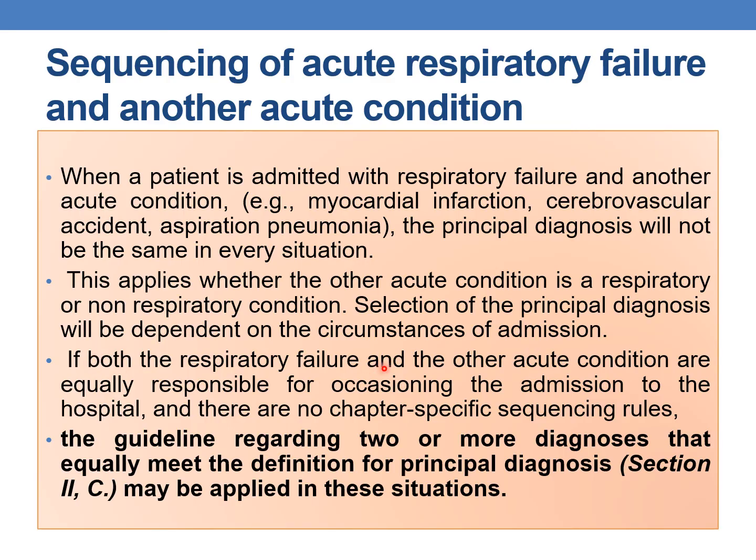If both the respiratory failure and other acute conditions are equally responsible for occasioning the admission to the hospital and there are no chapter specific sequencing rules, then the guideline regarding two or more diagnoses that equally meet the definition for PDX may be applied in this situation. Under these guidelines, whatever condition is treated first is coded first. In some cases, it's okay if either of them is coded as PDX.